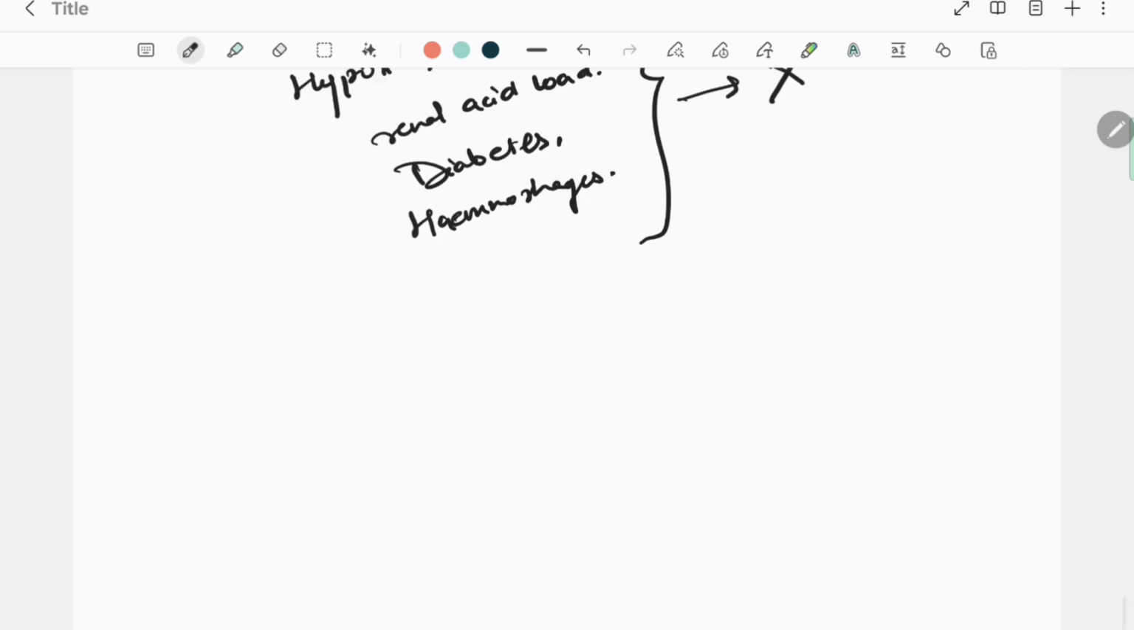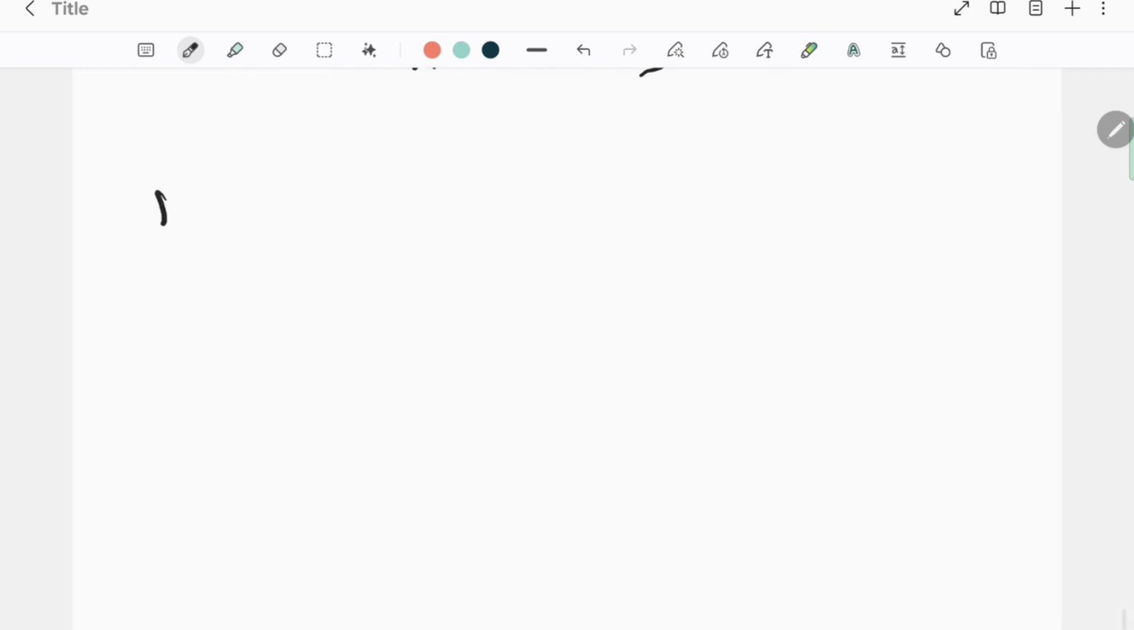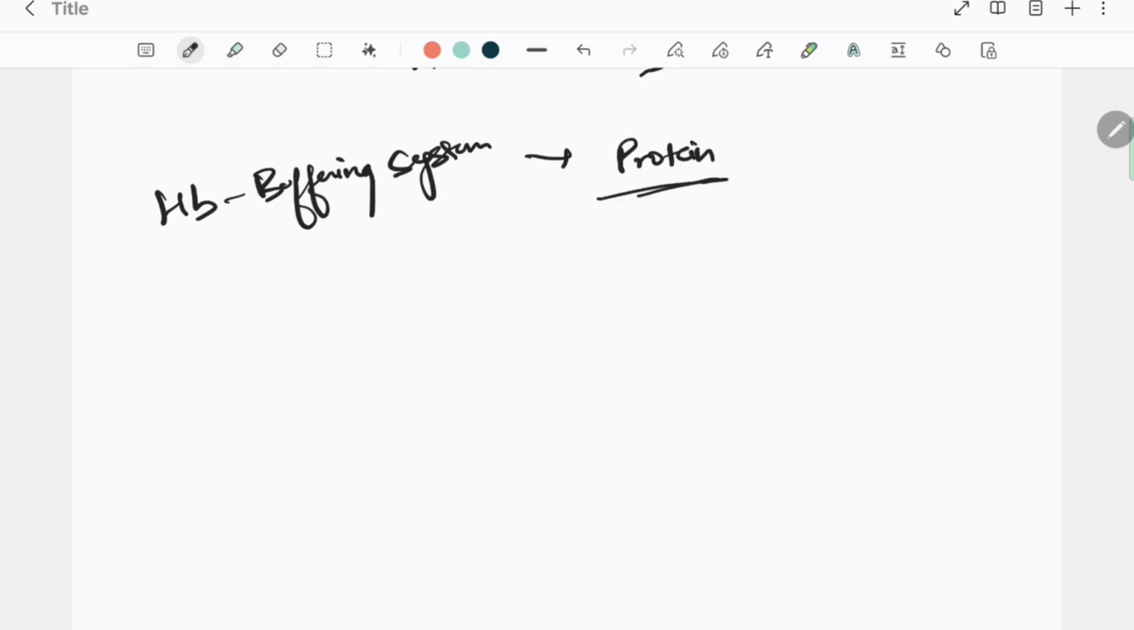Okay. So in the next class, we are going to learn about the hemoglobin buffering system, which comes under the protein buffering system because hemoglobin is again a protein. And we are also going to look at the phosphate buffer system.